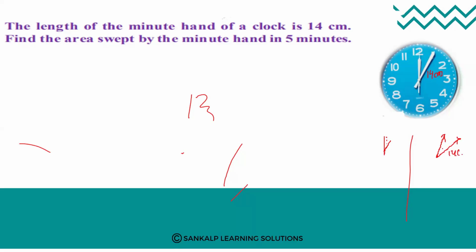This looks like a radius of the circle. Consider the clock is a circle and these two hands are radii of the circle, and this is the center point O. Here it makes an angle theta. So the length of the minute hand is 14 centimeter. That means radius they have given. Length of the minute hand, it is the radius of the circle.